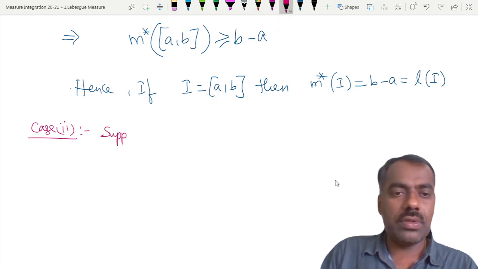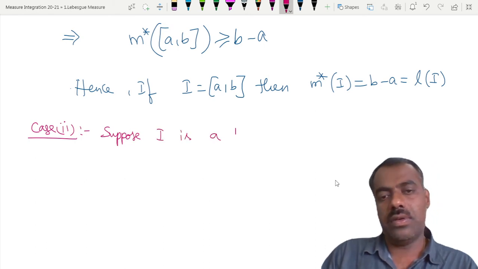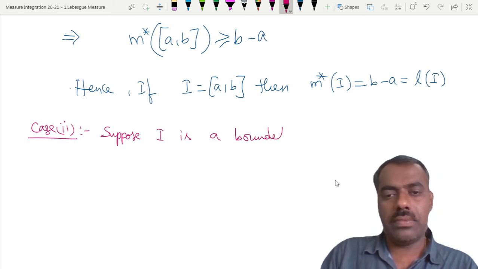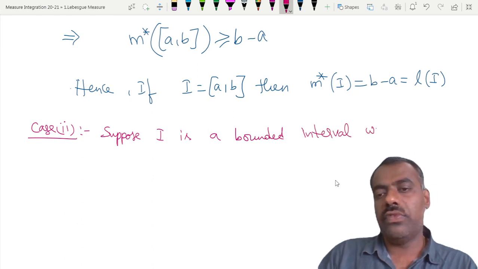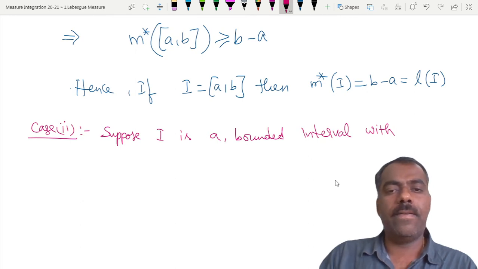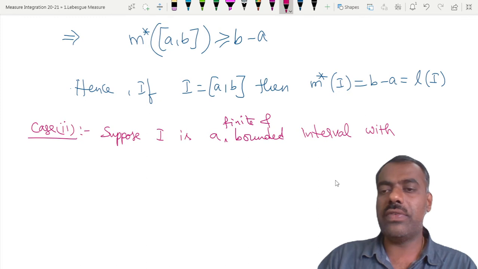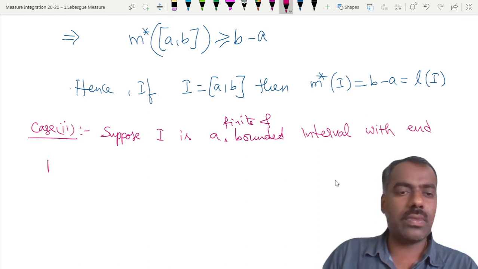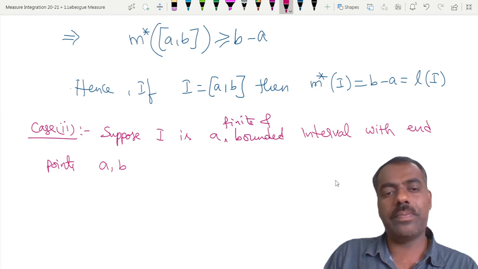Suppose I is a finite and bounded interval with endpoints a, b.